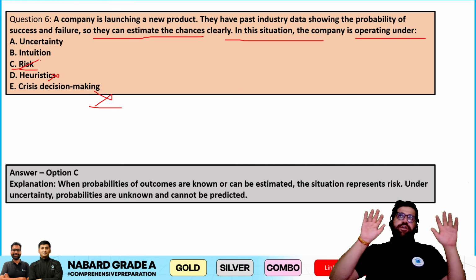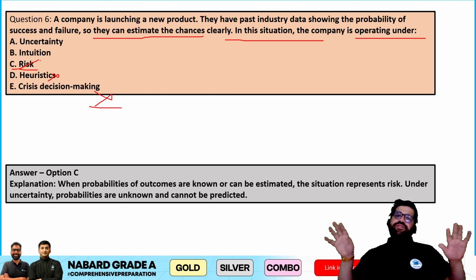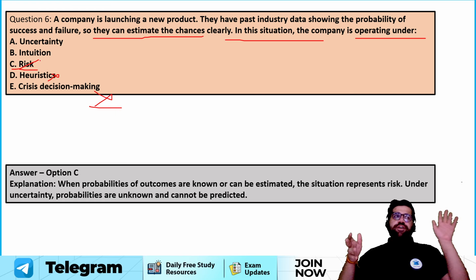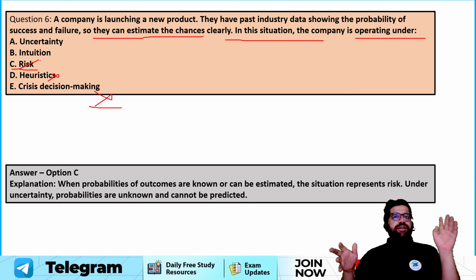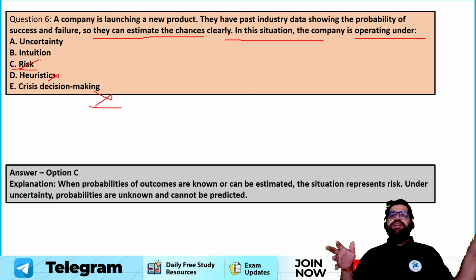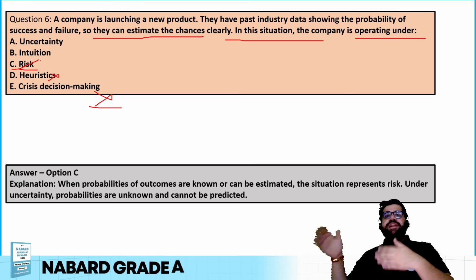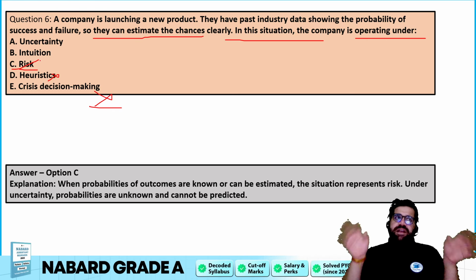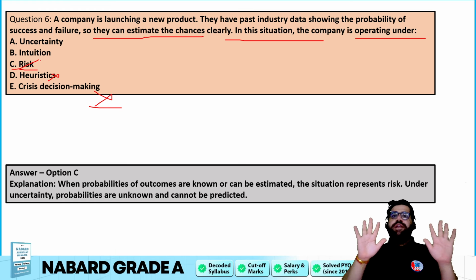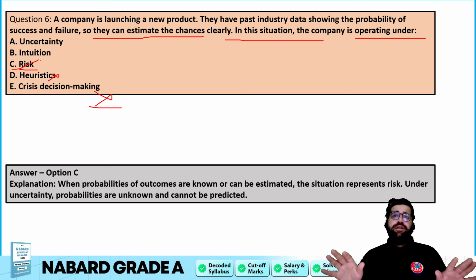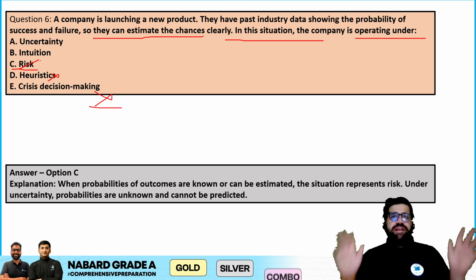Because see, what happens is there are three types of situations in which you can make a decision. First is certainty. Certainty is like completely sure. Like, will the sun come out tomorrow? The answer is yes, 100% yes. So this is certainty, right? Then comes your uncertainty and risk. Risk is that particular case which is like dark, but it is not completely dark. अंधेरा है but पूरा अंधेरा नहीं है.